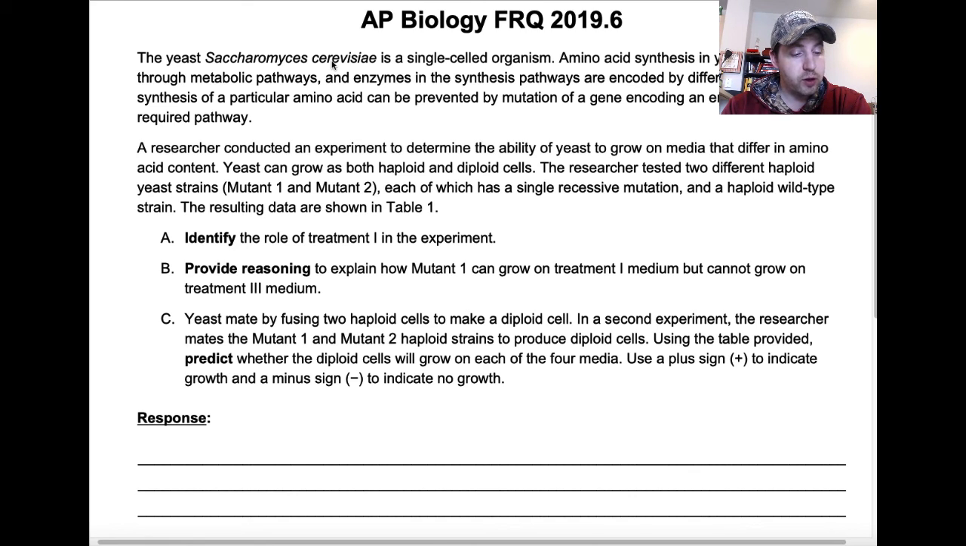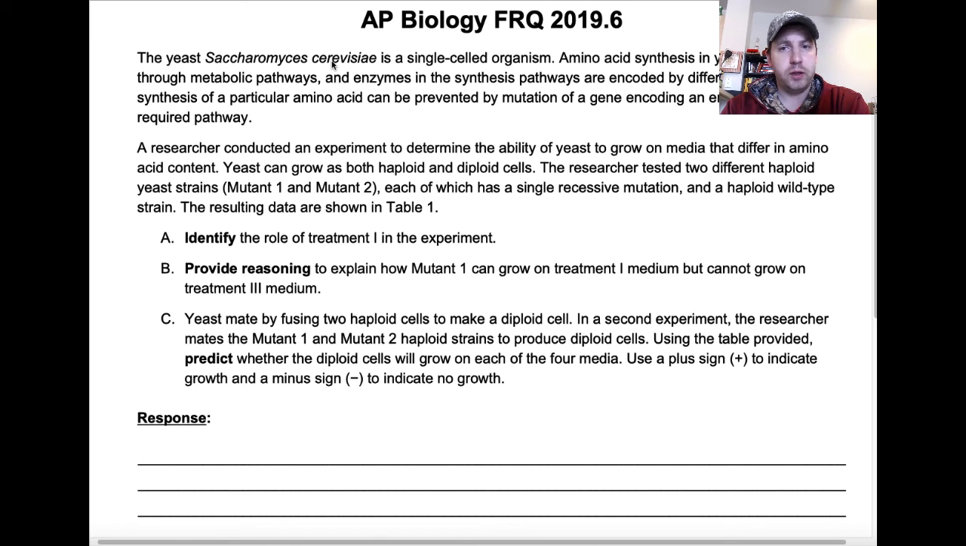A researcher then conducts an experiment to determine the ability of yeast to grow on media that differ in amino acid content. Yeast can grow as both haploid or diploid organisms. The researcher tested two different haploid yeast strains, mutant 1 and 2, each of which has a single recessive mutation, and a haploid wild-type strain. The resulting data are shown in Table 1.